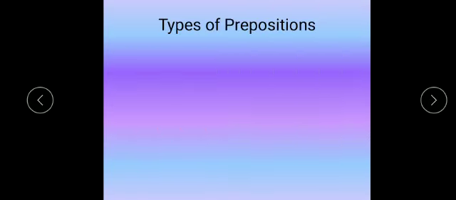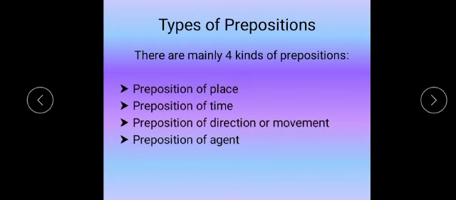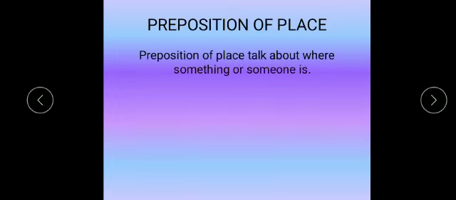Now, types of prepositions. There are mainly four kinds of prepositions: preposition of place, preposition of time, preposition of direction or movement, preposition of agent. Now preposition of place. Preposition of place talk about where something or someone is.